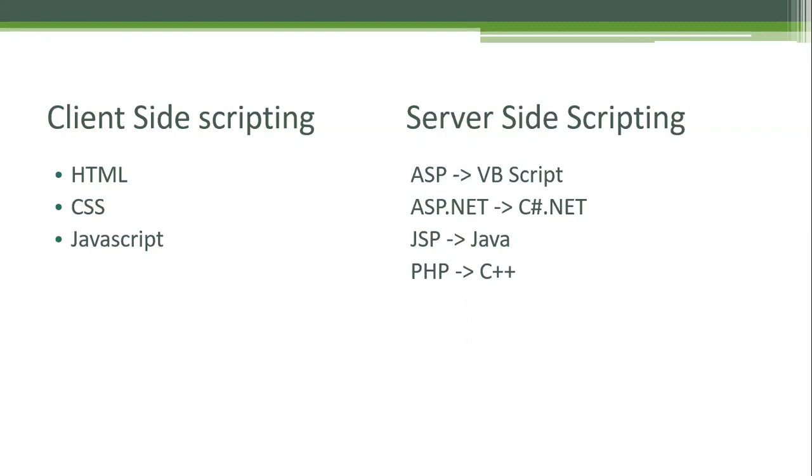On the client side, we use HTML, CSS, JavaScript. These are for developing static web pages. For server side scripting, if it is simple ASP, which means before the .NET framework, we used to develop web applications with ASP, using a language called VBScript. After the .NET framework, we have the ASP.NET web technology, using C#. If we use JSP server-side scripting, we use the Java language to write the code. If we use PHP, we write in a C++ kind of syntax.